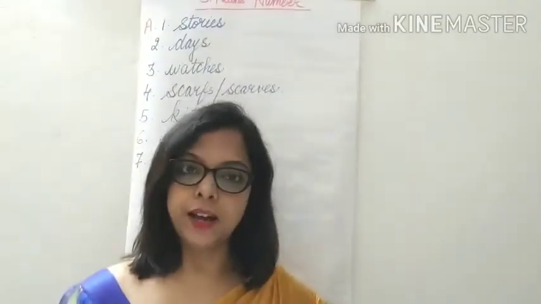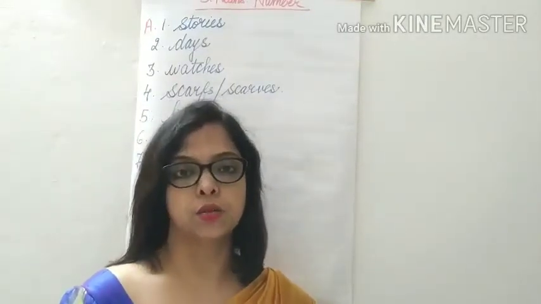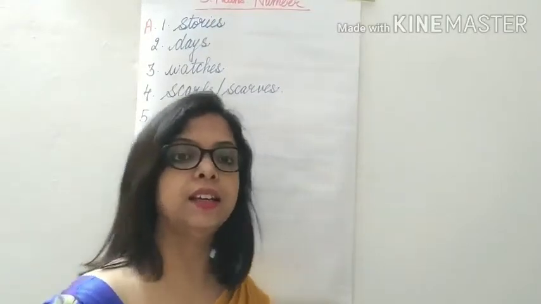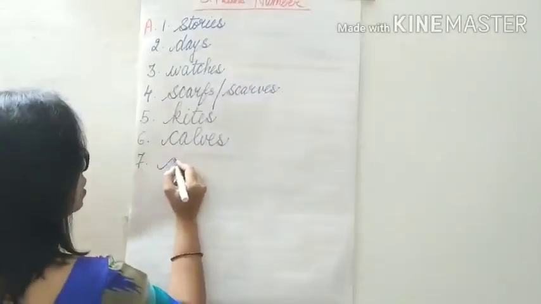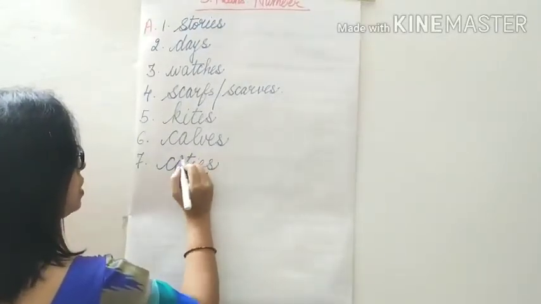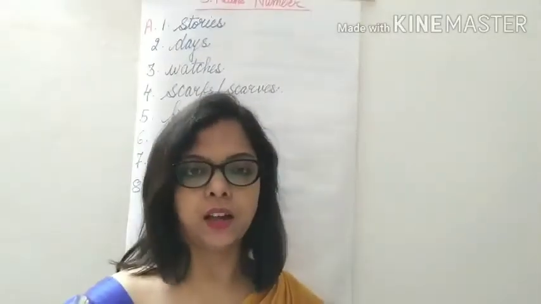City, ending with Y, before Y there is consonant T. So what we will do? We will remove Y and we will add I-E-S to it. So cities, C-I-T-I-E-S, cities. Eighth one, mass, ending with double S.